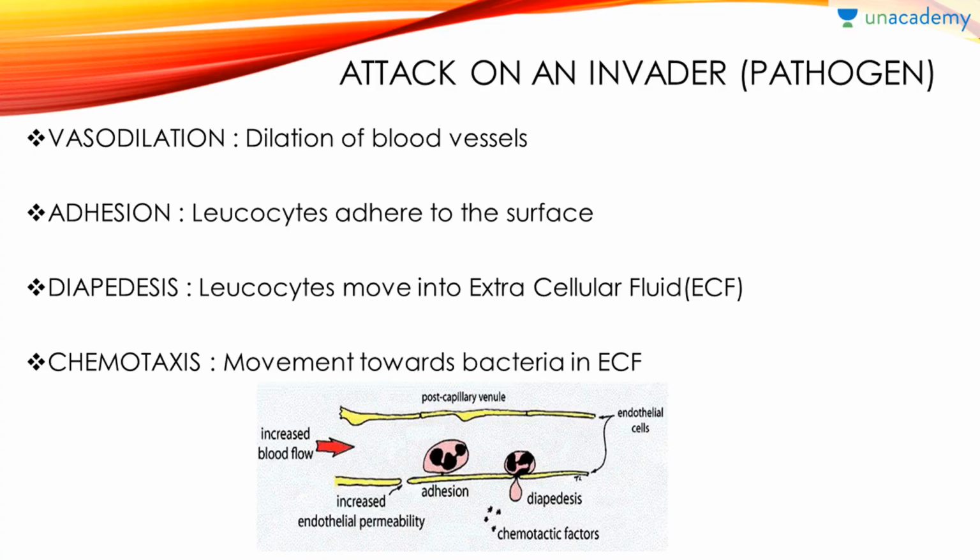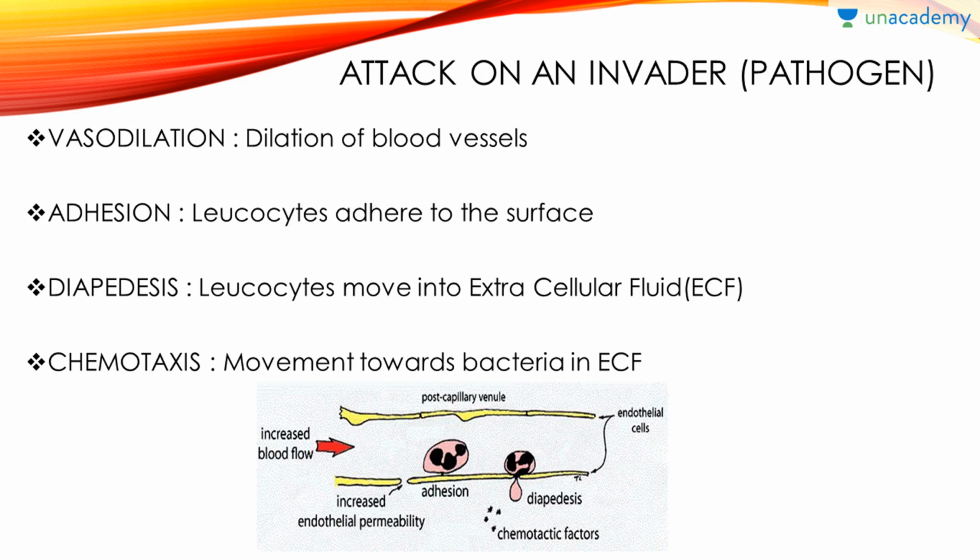So now here we are at how an attack on an invader takes place. This is a very important topic, so please understand it very clearly. How does this process occur? At first, suppose a pathogen enters your body. Now it is in the extracellular fluid, that is, outside the cell. Inside the cell there are elements like all the warriors of your immune system, the leukocytes. Leuko means immune system. Please remember this, everything is linked in biology, so if you remember, it will be very easy for you.